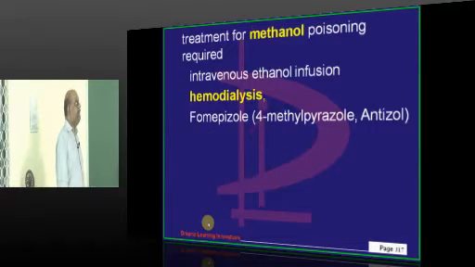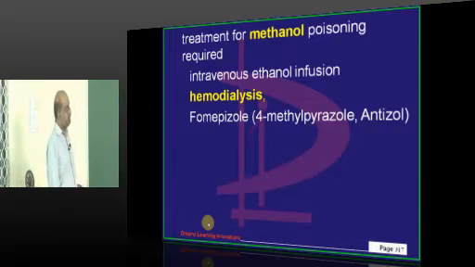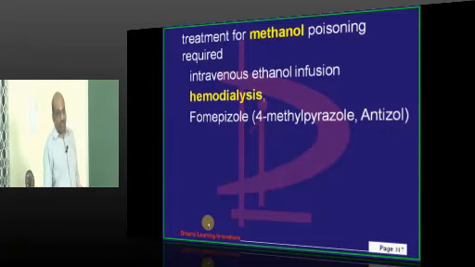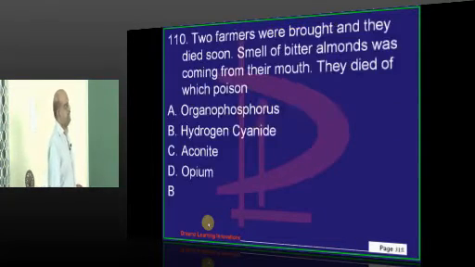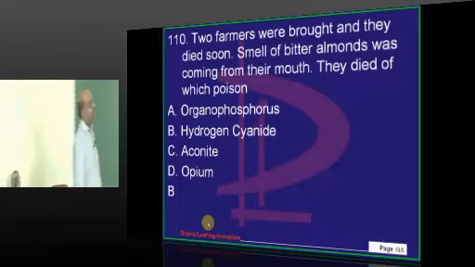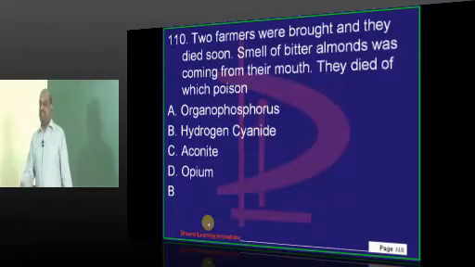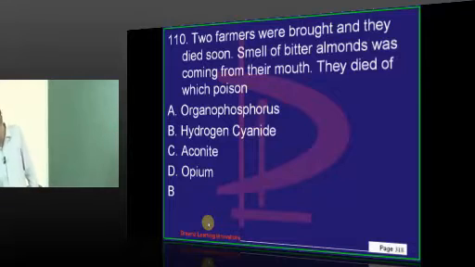Methanol poisoning: you can give intravenous ethanol. You can also do hemodialysis. Fomepizole is another important drug which is used. Smell of bitter almonds. This is the question we had been answering.